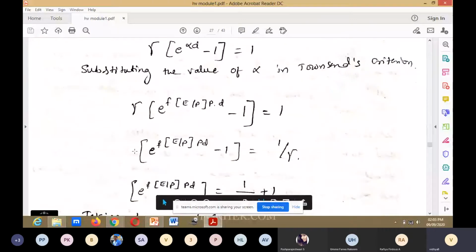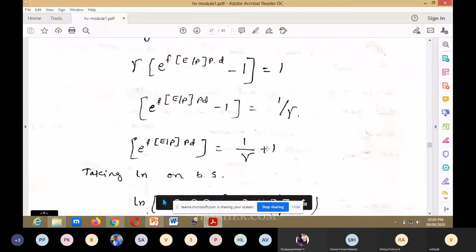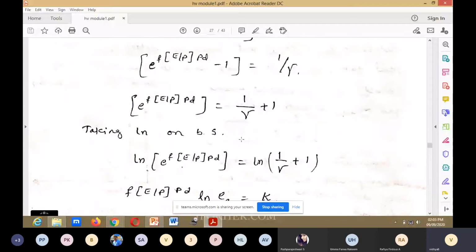Next, e to the power of f of E by P into PD, minus 1, is equal to 1 divided by gamma. This minus 1 is taken to the right side, so plus 1. Taking ln on both sides, ln e to the power of f of E by P into PD is equal to ln of 1 divided by gamma plus 1.